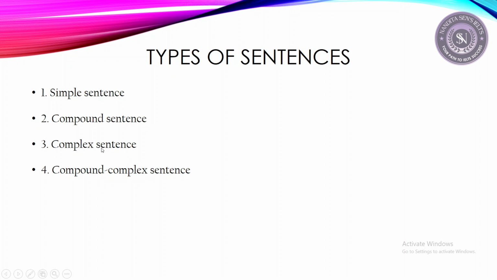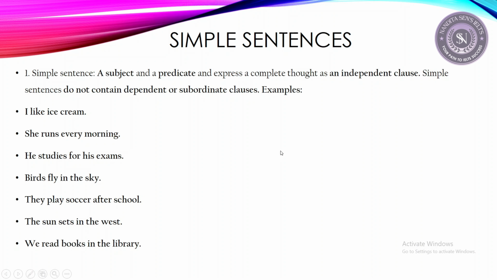I'm going to cover the last two in the next class because it's going to be huge enough and I don't want to confuse you. So we are going to cover only these two, simple sentence and compound sentence. The first is simple sentence. I want you to read the first sentence, please. A simple sentence has a subject and a predicate and expresses a complete thought as an independent clause.